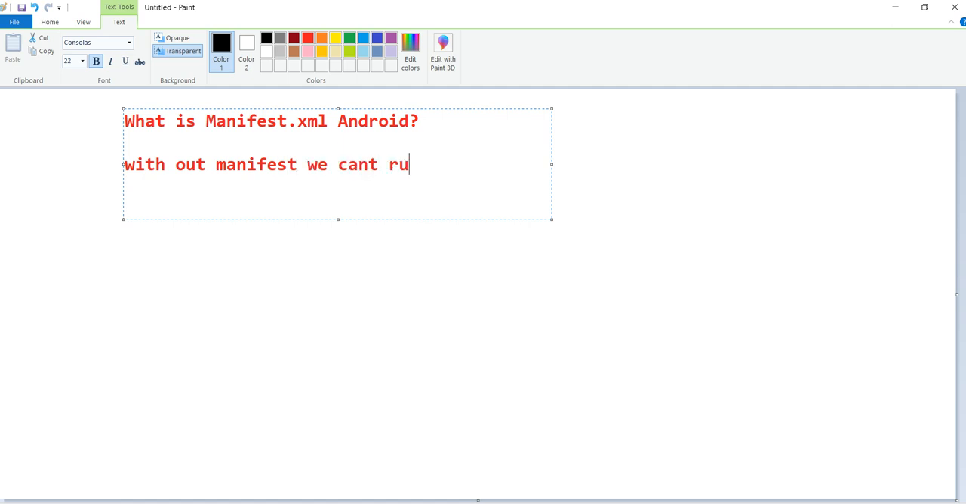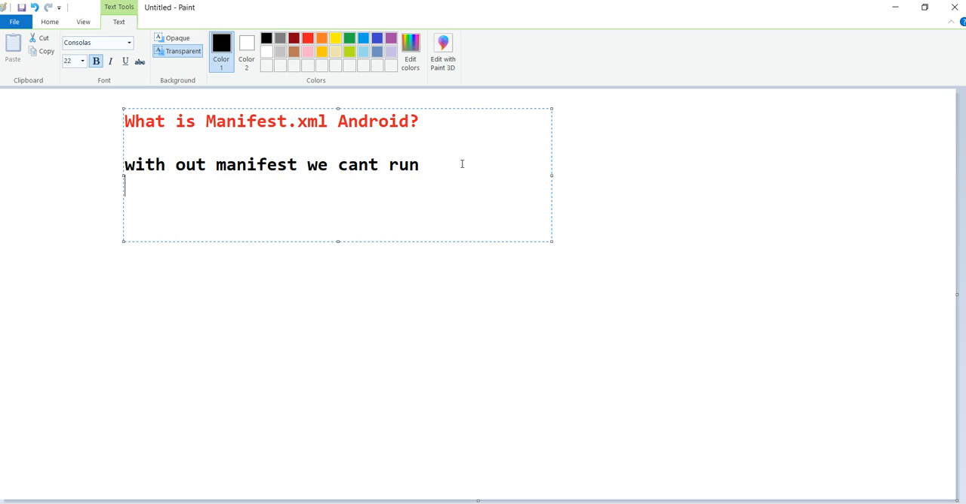We can't run our application because Android application execution starts from here. When I click on run application, execution starts from here. So that is the first point. This is mandatory for every project. Without this we cannot run our application.